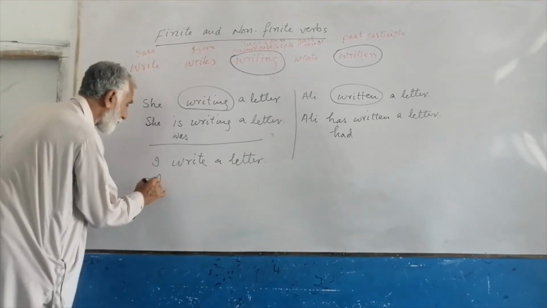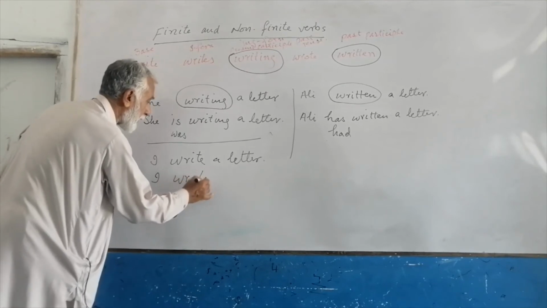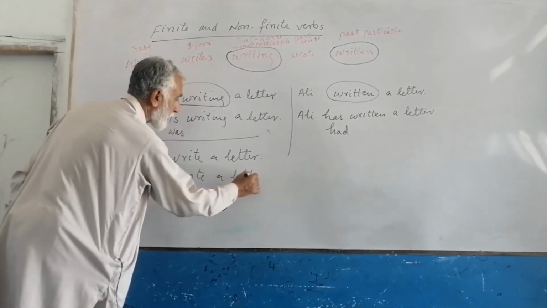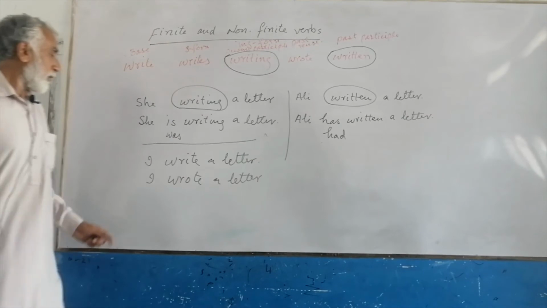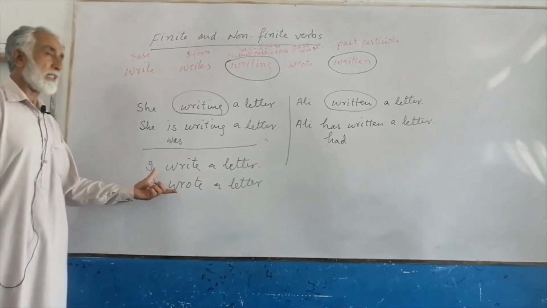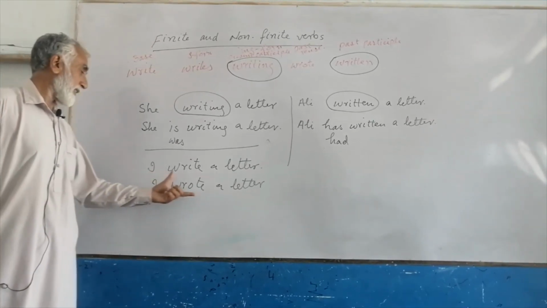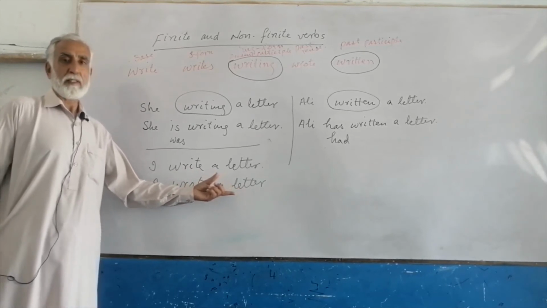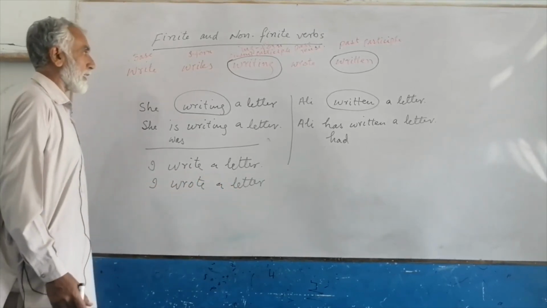If I say, I wrote a letter, one can easily say that it is past indefinite tense or simple past tense.